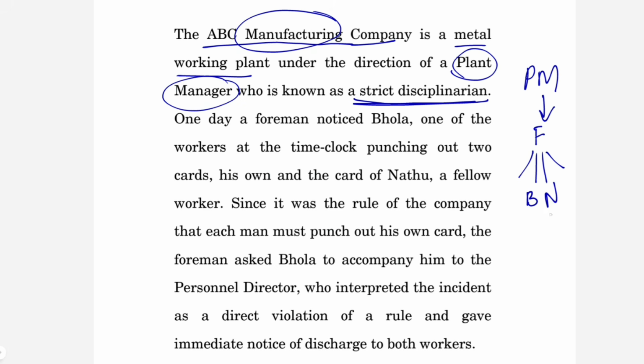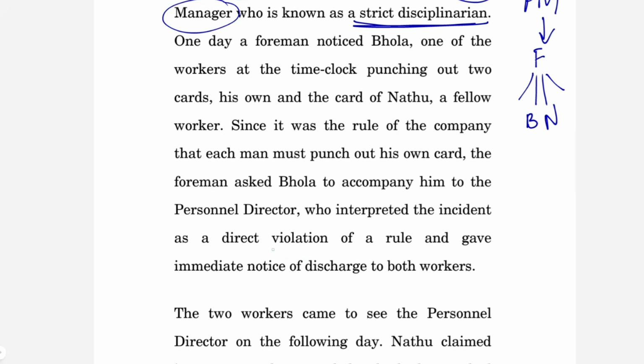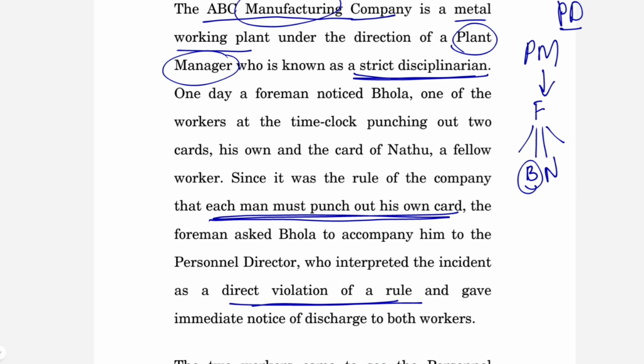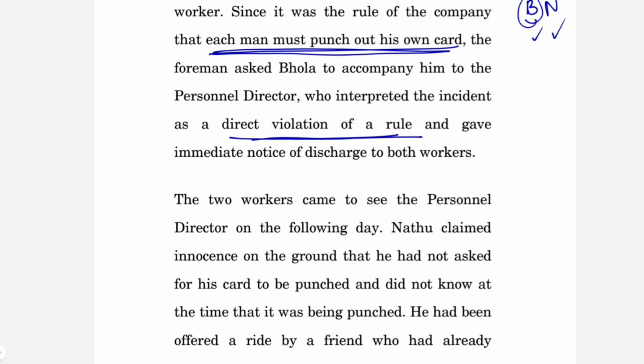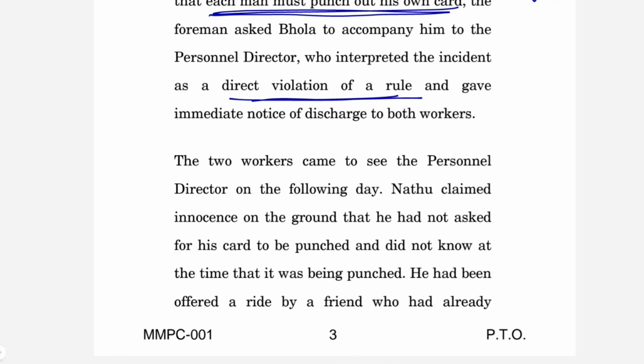Now, the foreman asked Bola to accompany him to the personal director. That is, you can say, HR kind of a person, I must believe. The personal director interpreted the incident as a direct violation of a rule. Definitely there must have been a rule that each man must only punch out his own card. That is the rule in the company. Whatever Bola did was a direct violation of the rule, and therefore the personal director immediately gave notice of discharge to both the workers.